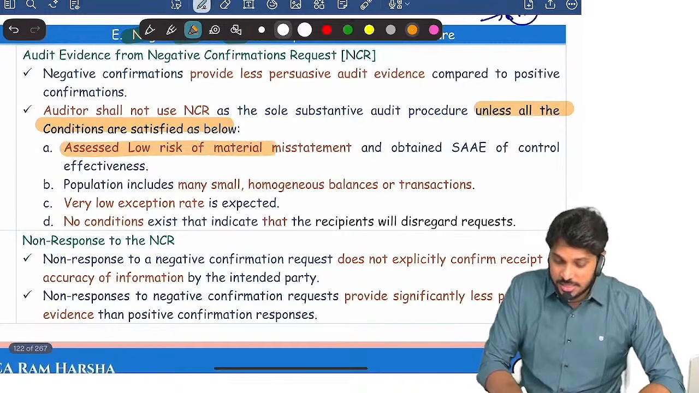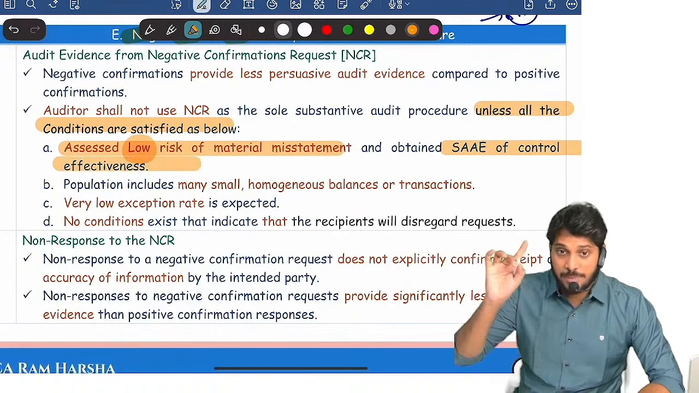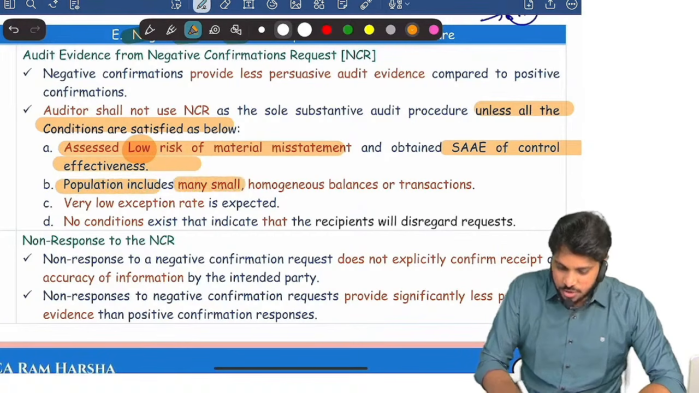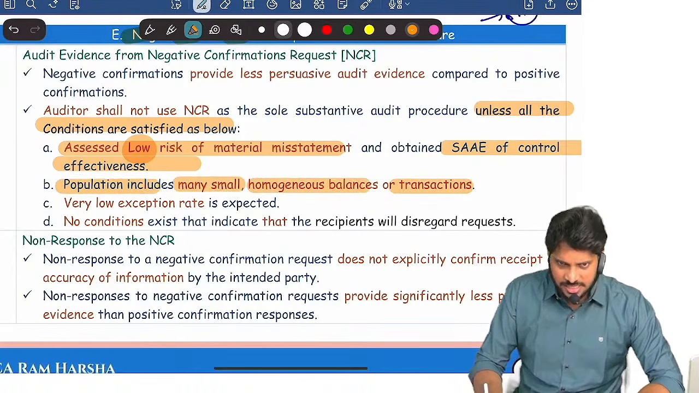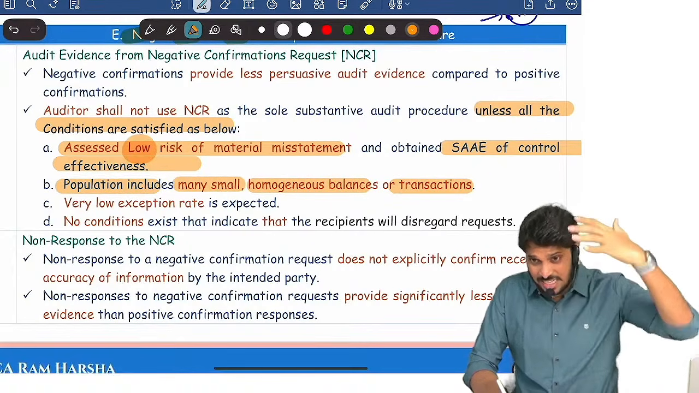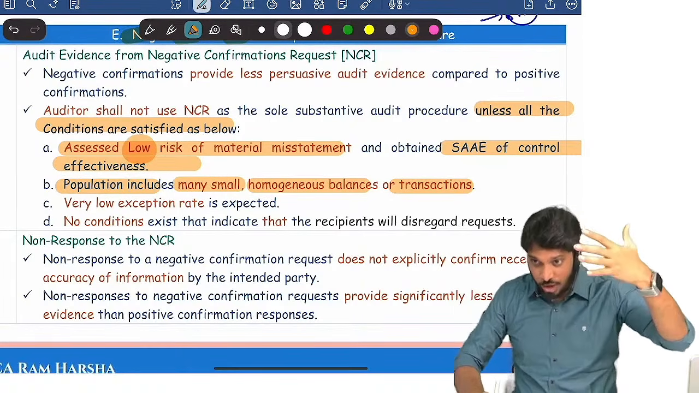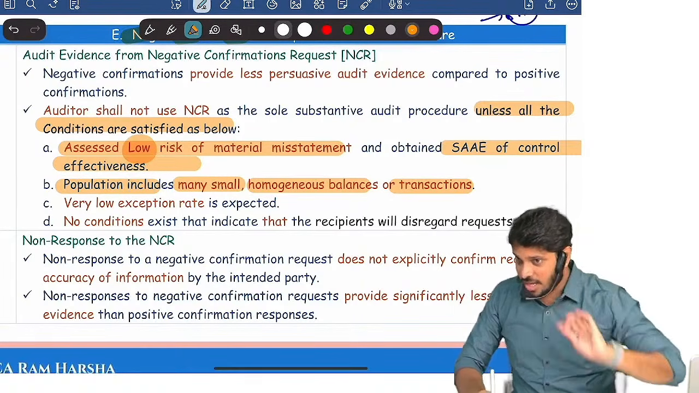The risk assessed is low. Low risk is assessed, and you have evidence regarding the operating effectiveness of controls. Second, the population includes many small homogeneous balances or transactions. You can also call it a large number of small items, a large number of small homogeneous transactions or balances.